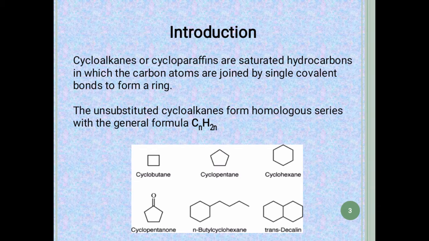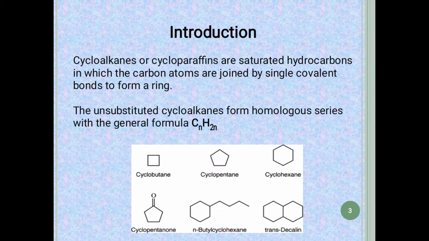Cycloalkanes are also called cycloparaffins, and are saturated hydrocarbons in which carbon atoms are joined by single covalent bonds to form a ring. They do not have any double or triple bond, only single bonds.